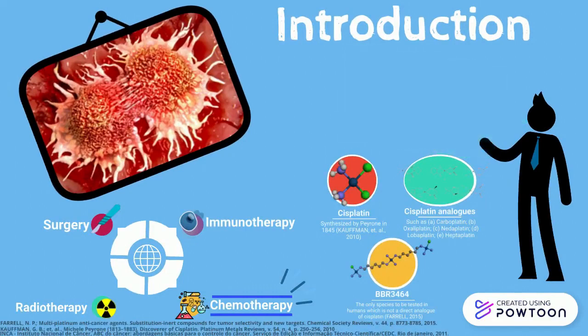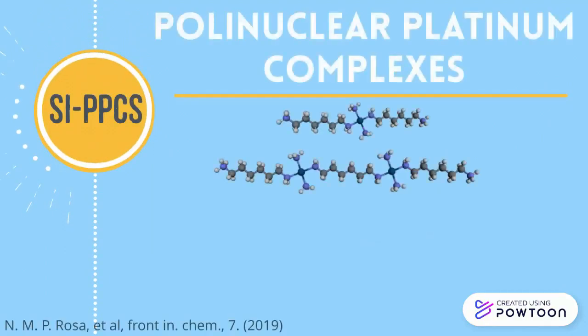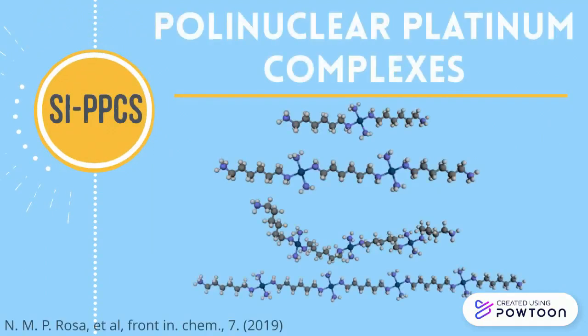BBR-3464 was the precursor of polynuclear platinum complexes, introducing a new mechanism of action. Si-PPCs don't have substitutions once inside the cells, and act only non-covalently. Mono, di, tri, and tetraplatin are in the scope of our work.